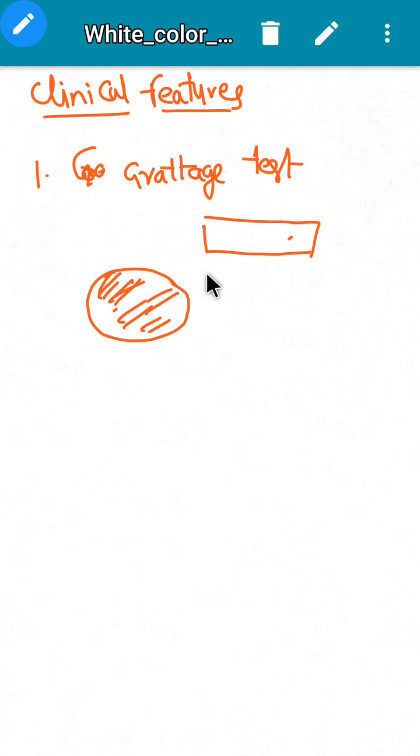As we go on removing scales, the number of scales coming off will increase. So this test is called the Grattage test.